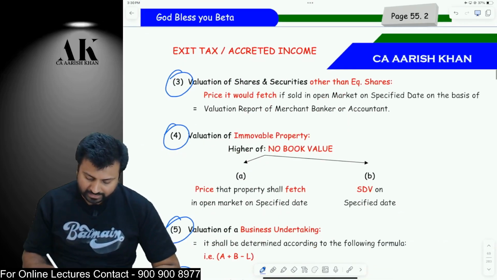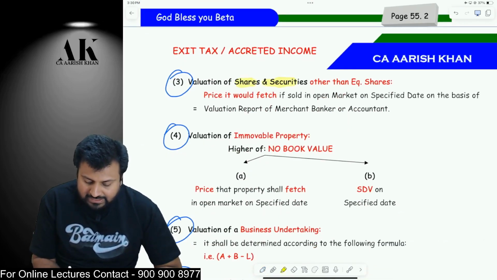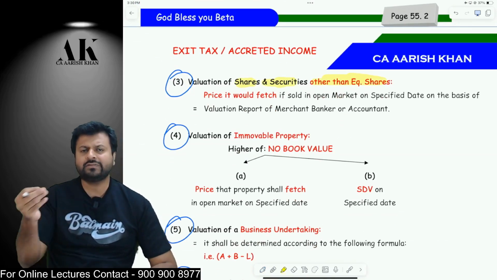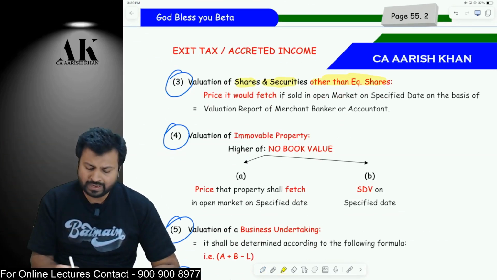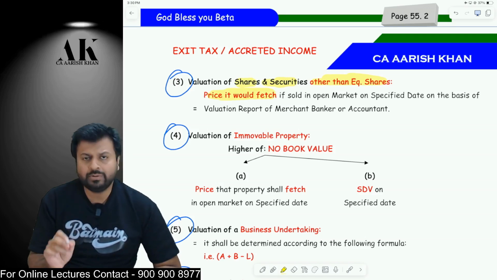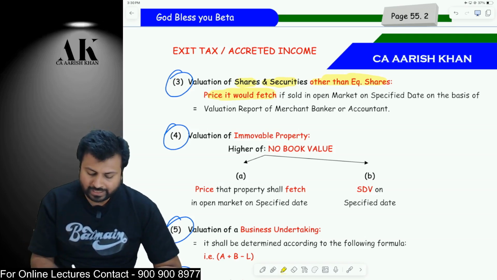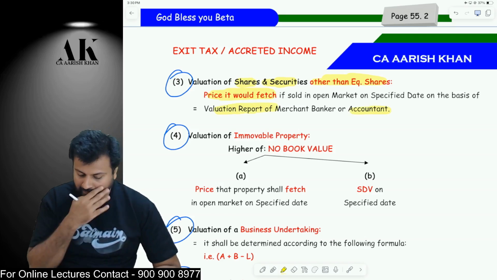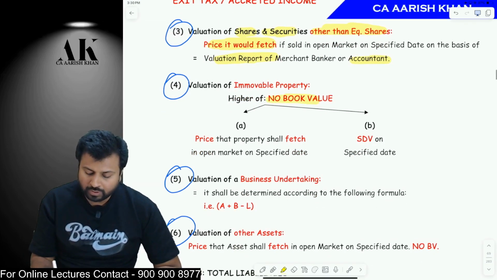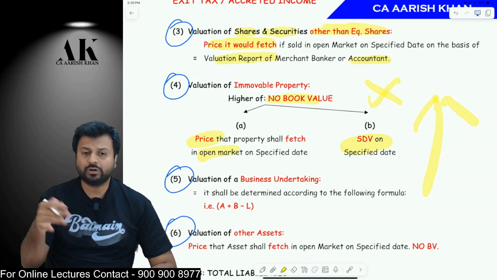What is the third thing? The third thing is valuation of shares and securities other than equity shares. This will include preference shares which are unquoted. Unquoted preference shares will be valued as per the market value, which will be determined by a merchant banker or an accountant. For immovable property, don't take book value. Either take the market price or the stamp duty value, whichever is higher.